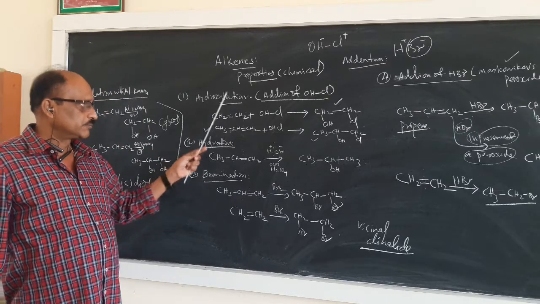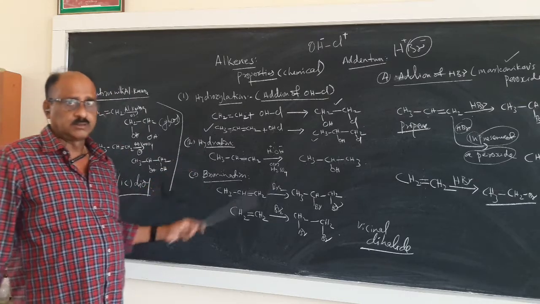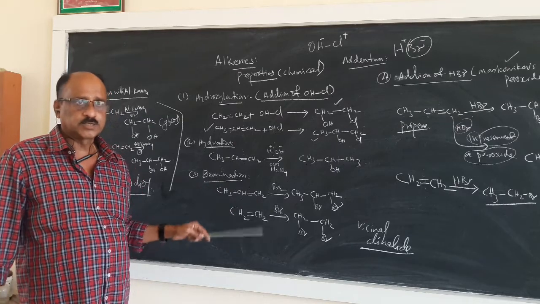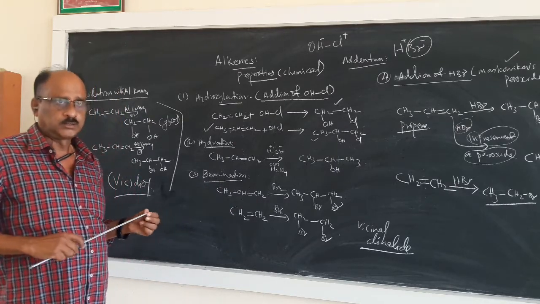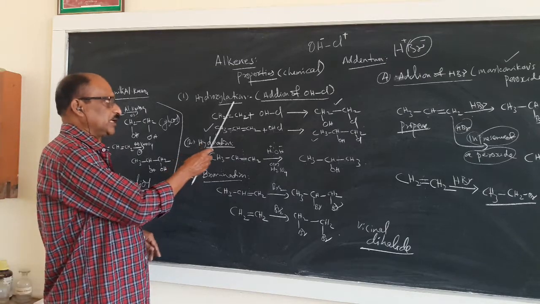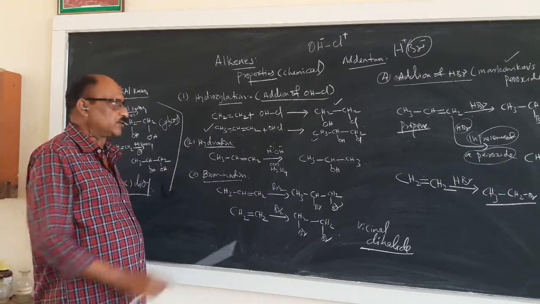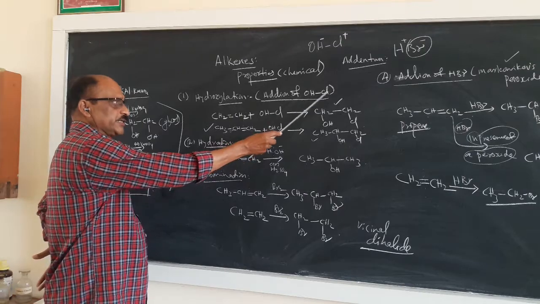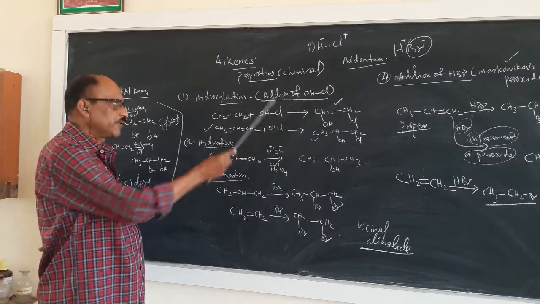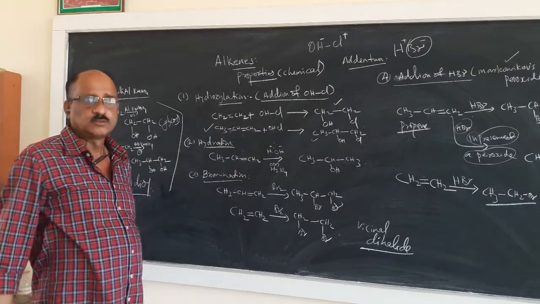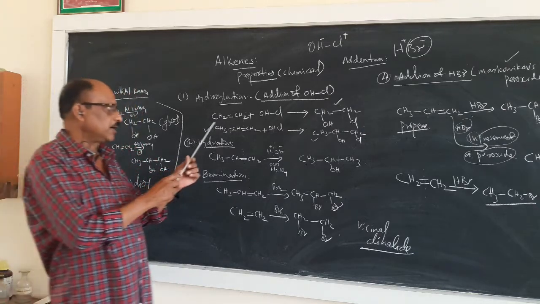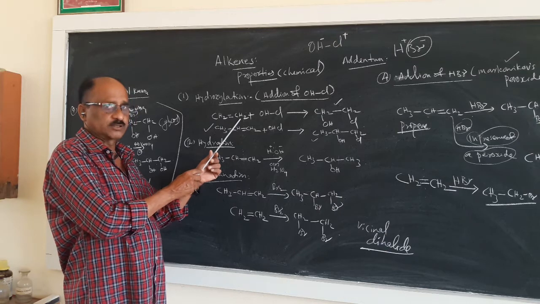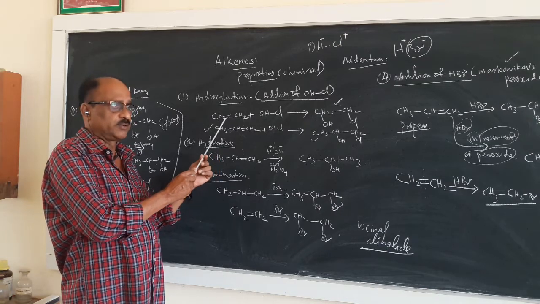First, there are some reactions here. I had written the reactions according to the reactions given in the syllabus. The first reaction is hydroxylation. Hydroxylation is addition of OHCl, otherwise addition of OH groups to the alkenes. What are alkenes? Alkenes are unsaturated compounds containing a double bond between carbon and carbon.